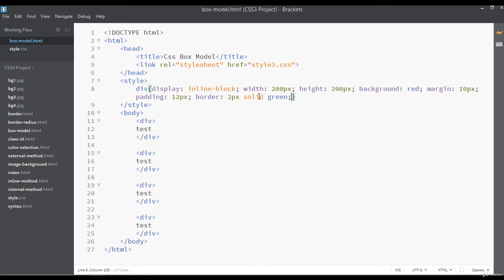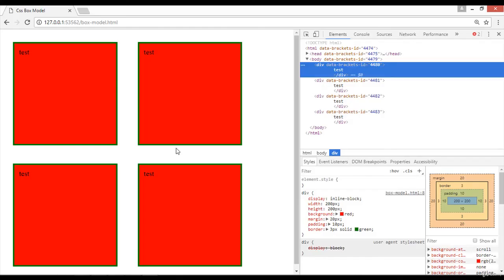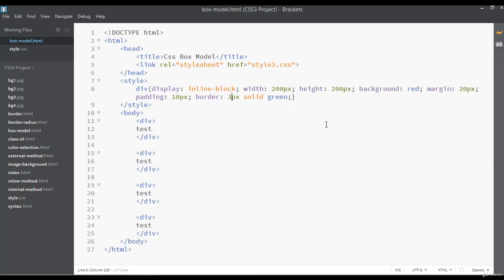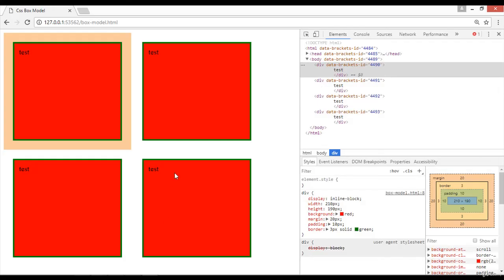So let's change something. Let's use 20 pixel of margin and 10 pixel of padding and a 3 pixel of border. You can save this, come here and refresh. Now let's change the width and height also. Let's say 210 pixel is the width, and 190 pixel is the height. You can save and refresh.